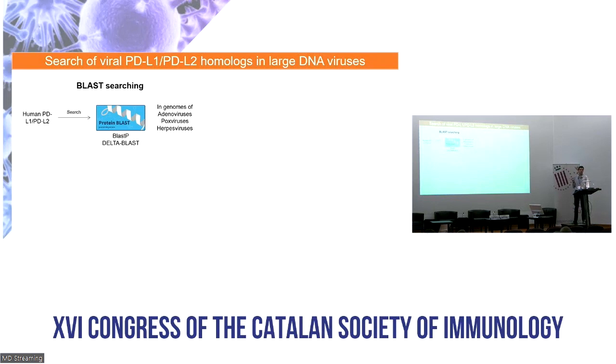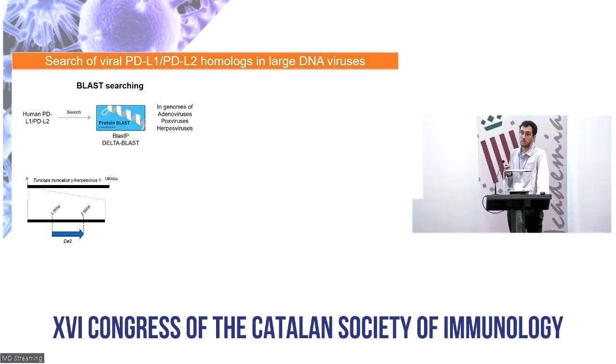We used the sequences of human PD-L1 and PD-L2 and performed BLAST analysis querying sets of genomes of adenoviruses, herpesviruses, or poxviruses available in GenBank. With this method, we identified DE2, a PD-L1 homologue encoded by a gammaherpesvirus that infects the common bottlenose dolphin. DE2 shows 60% homology with human PD-L1 with 88% coverage and is located at the edge of the genome, which further supports its potential role as an immunoevasin.